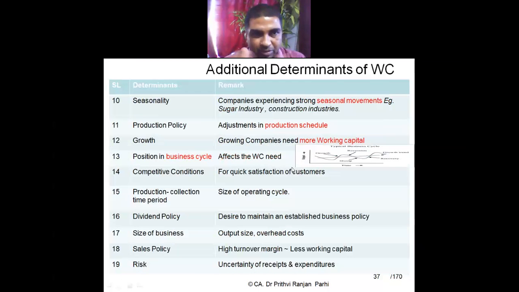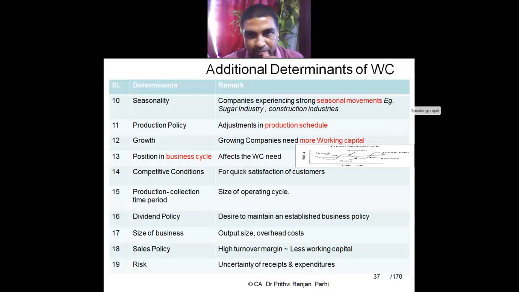Now, some other points. Seasonality. Some industries have seasonal fluctuations, seasonal movements, demand increases or falls depending upon a particular season. For example, sugar industry, construction industry, etc. So accordingly, working capital requirement varies. That also determines the working capital.